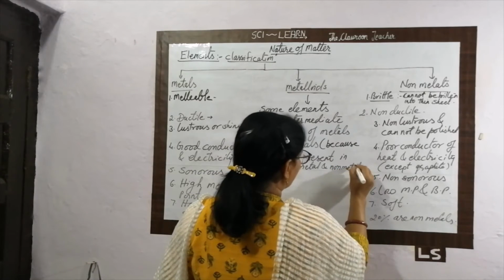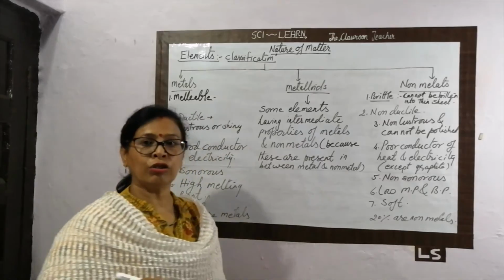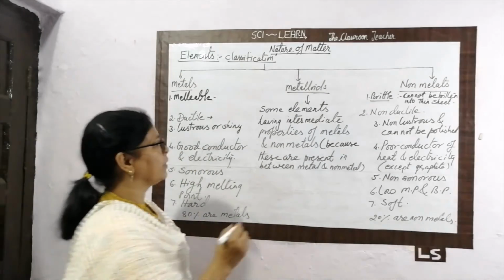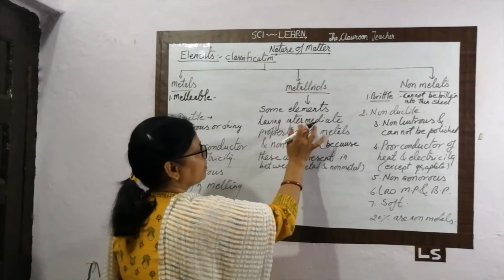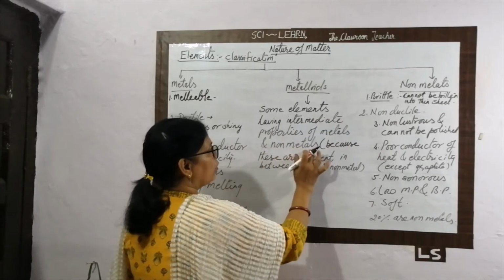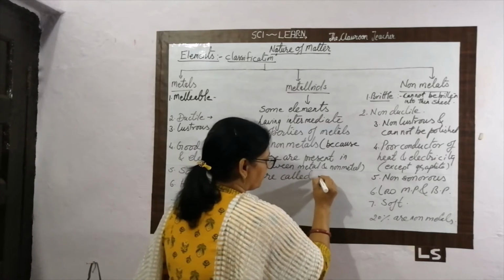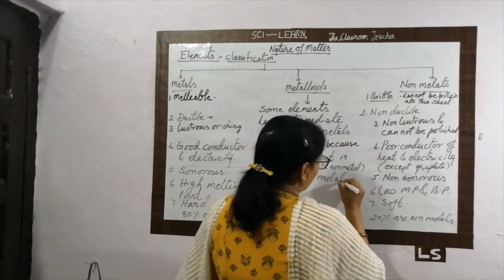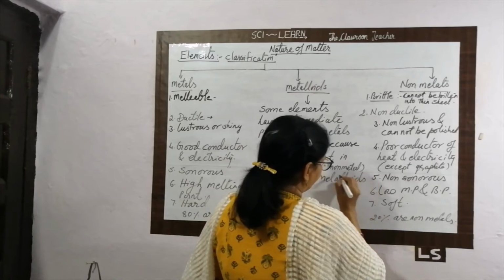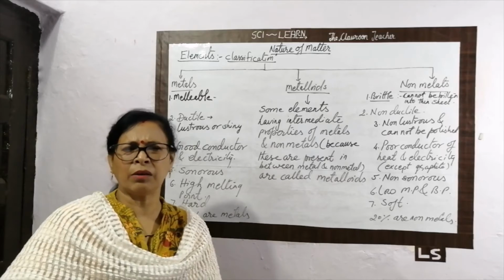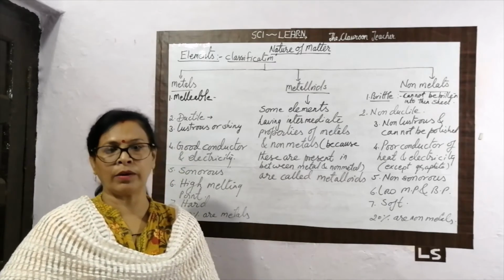Okay, they are placed between the metal and non-metal. So they have the intermediate properties of metal and non-metal. Some elements having intermediate properties of metal and non-metal are called metalloids. Not too many metalloids are present. Very limited number of metalloids are there.